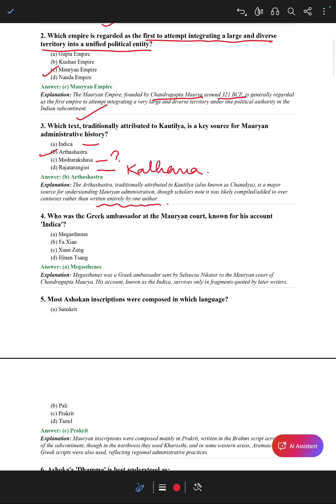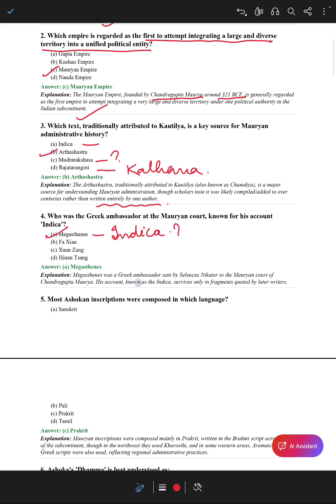Okay. Now the next question is, who was the Greek ambassador at the Mauryan court known for his account Indica? So, as I have told you multiple times, this was Megasthenes who wrote Indica. ओके आप मुझे बताओ कि इंडिका कौन सी लैंग्वेज में लिखा गया है?